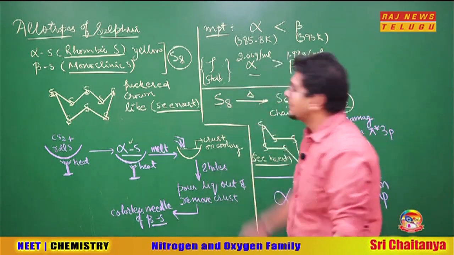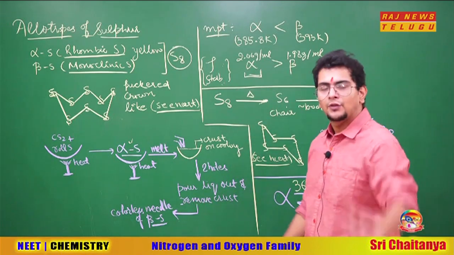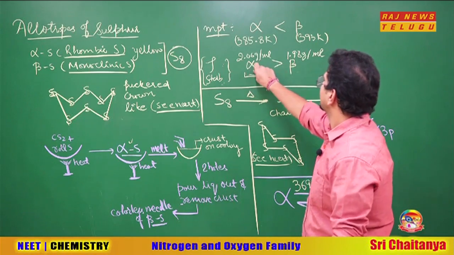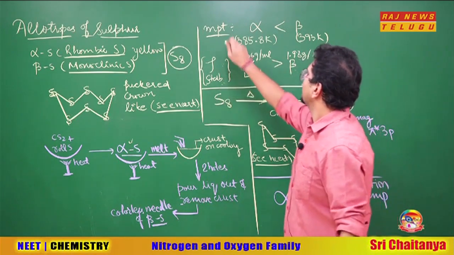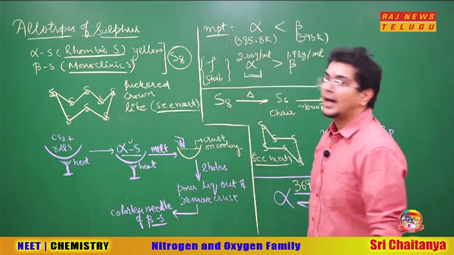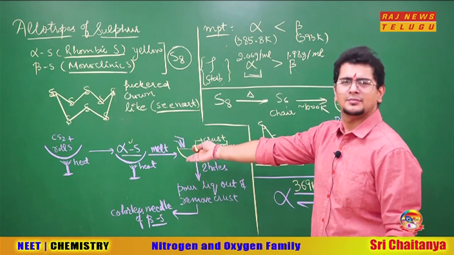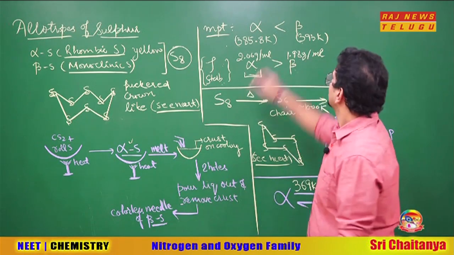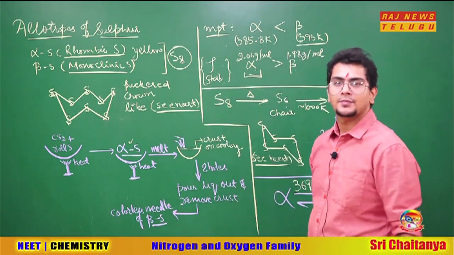Understand density and stability, how to mug up. Alpha sulfur is more than beta. For melting point, the opposite order. So alpha more than beta in density also: alpha sulfur is 2.06 and beta sulfur 1.98. Whereas for melting point, beta sulfur has a higher melting point and alpha sulfur has lesser. Sir, any logic? Because alpha sulfur is melting first and beta is still a needle, beta sulfur will have the higher melting point, na?